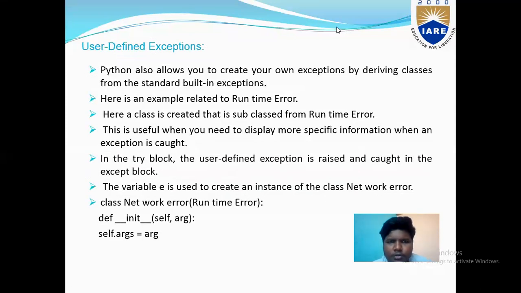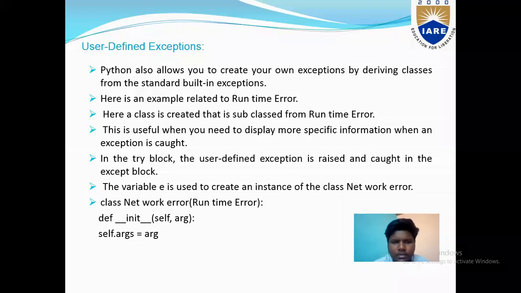Next topic is user defined exceptions. Python also allows you to create your own exceptions by deriving classes from the standard built-in exceptions. Here is an example related to RuntimeError. Here a class is created that is a subclass of RuntimeError.